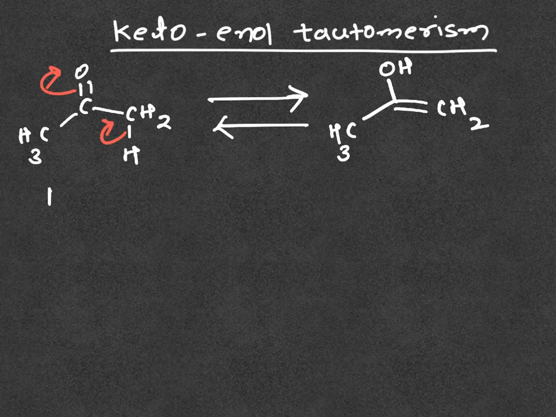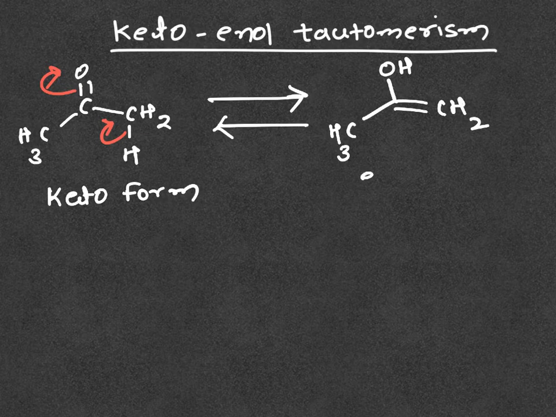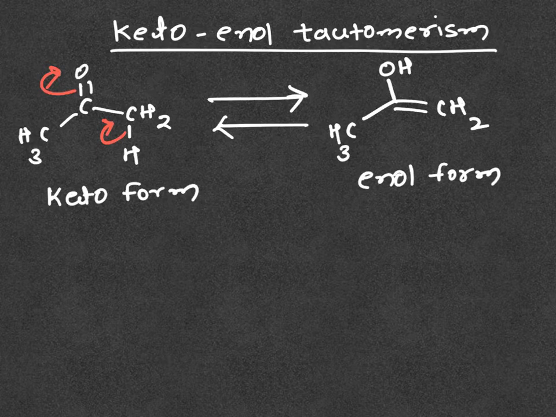This is the keto form of acetone, and this is the enol form of acetone. Here an ene double bond is present and an alcohol is present. Hydroxy attached to the alkene system, we call it an enol. These two forms are constitutional isomers.